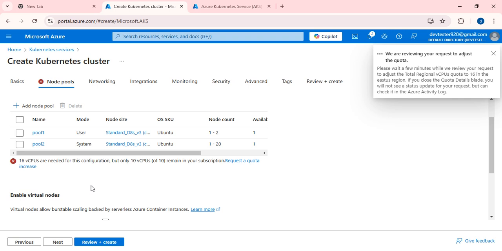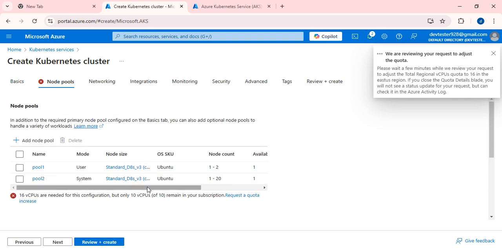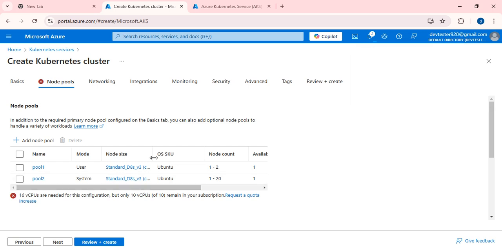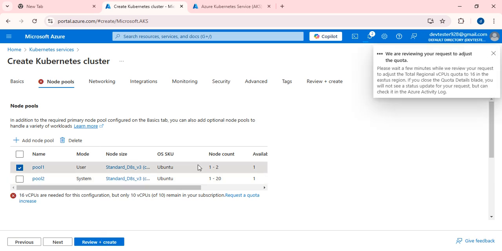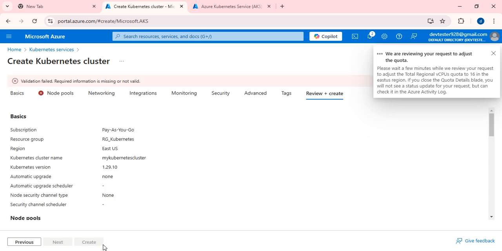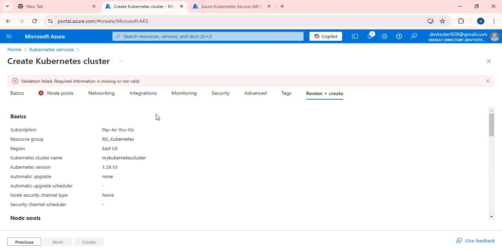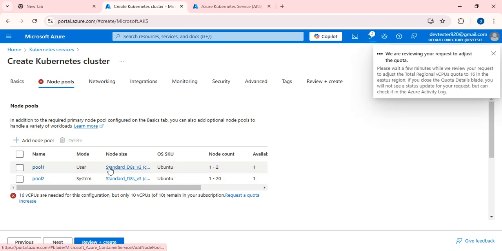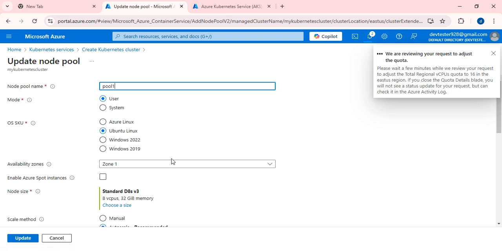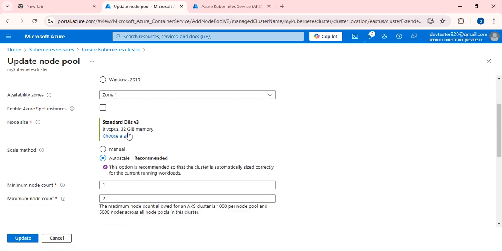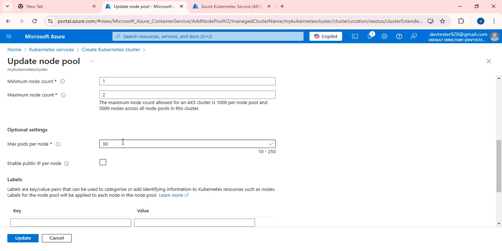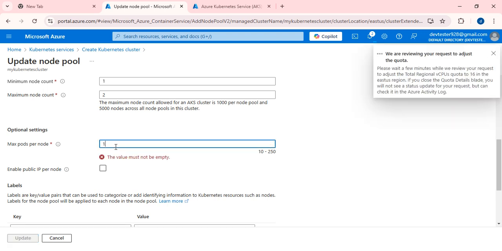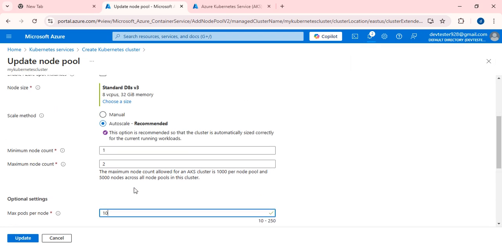Okay, then what will happen here? Node count 1 to 2. Okay, done. The pool one has been already selected. Review plus create. Then check whether it will pass or not. No, it has not passed. So go to the pool one, and the pool one, okay, 8 vCPUs and 32 GB memory. So here I am going to select the 10. I think it would be okay.